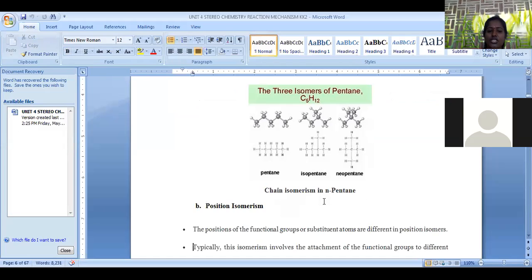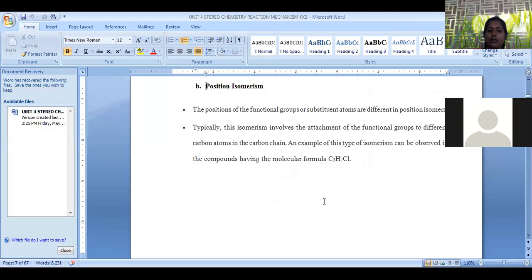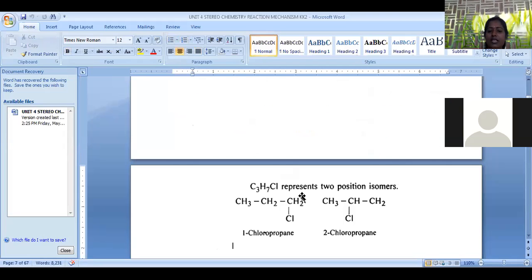Next is positional isomerism. Positional isomerism means the molecular formula remains the same, but we can change the position of functional groups from one carbon to another carbon. A very simple example is C3H7Cl. This is the molecular formula which remains constant for 2 isomers.